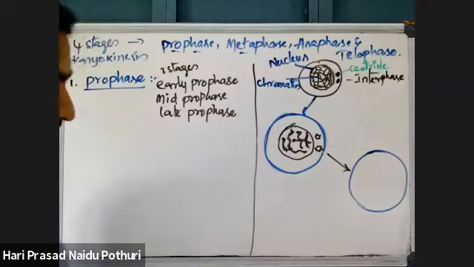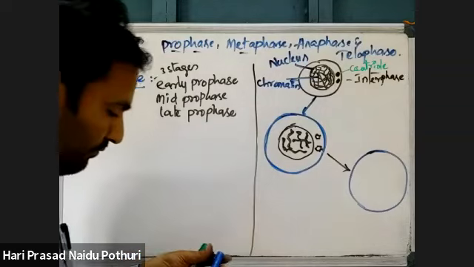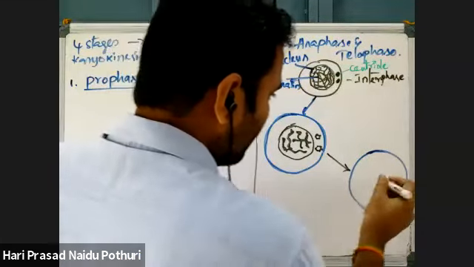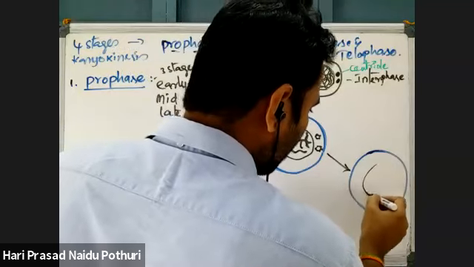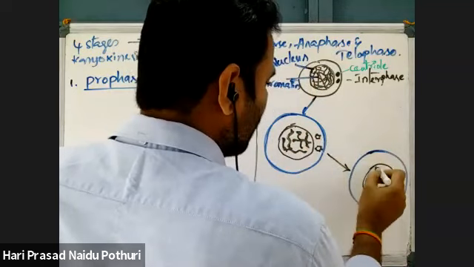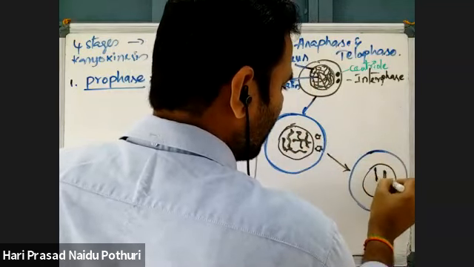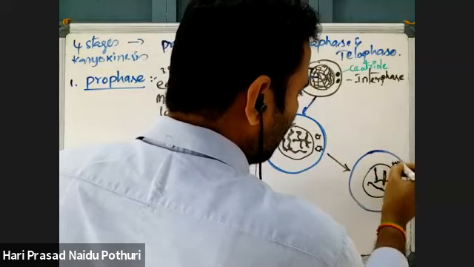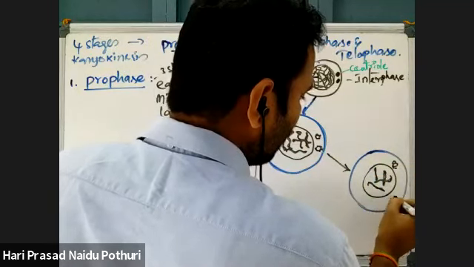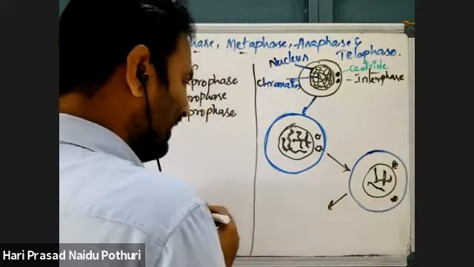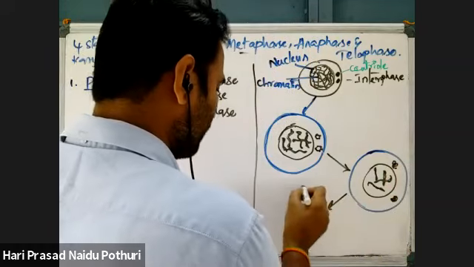That is the major character. Here there is the beginning of the disappearance. It will start to disappear. Here condensation of chromosomes begins, and will be more condensed. And the centrioles will be moving further to the poles. Centrioles are still moving.